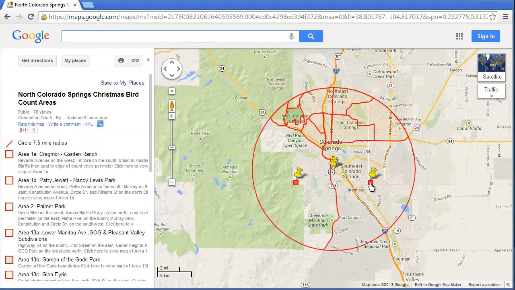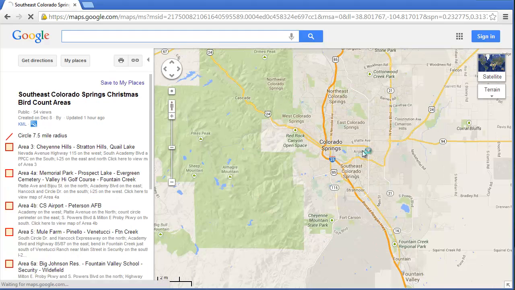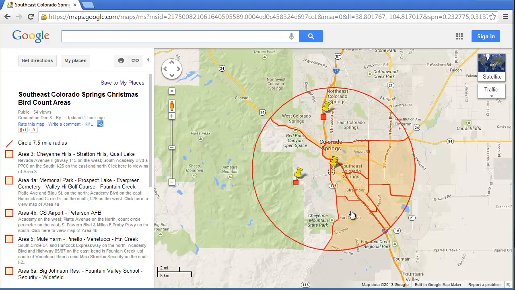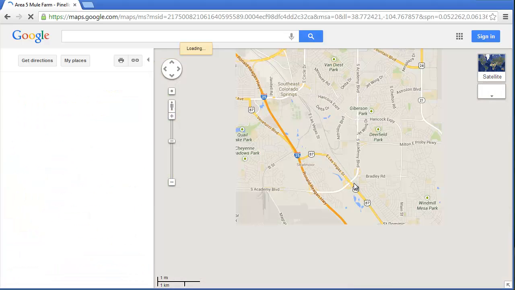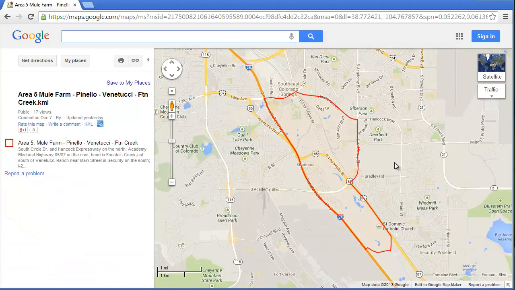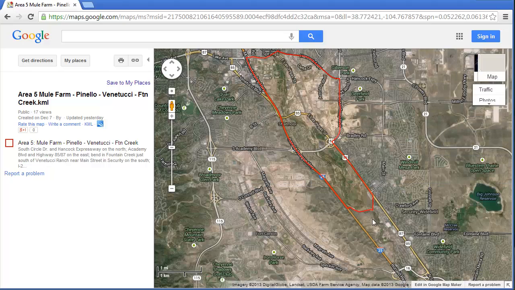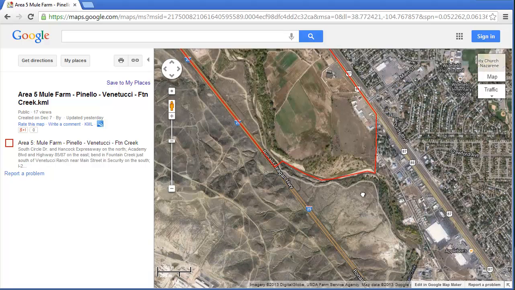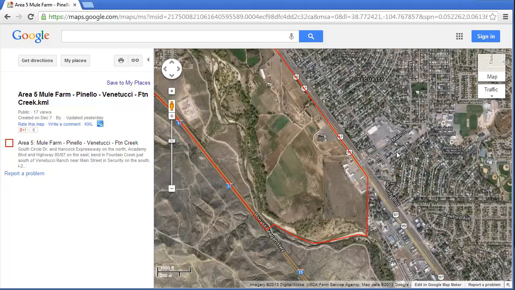Click on the southeast link, and there's the areas in the southeast. Go to that one. And this is a case where, again, satellite view can help identify exactly where that boundary lies. If you look at it, here's Main Street.